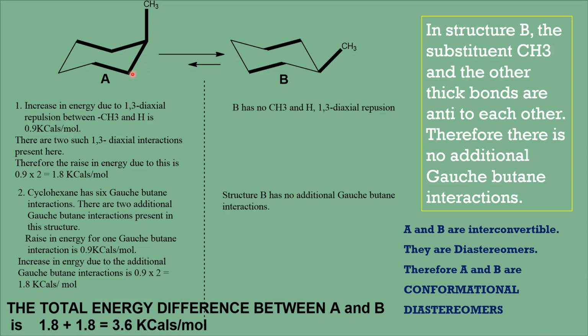At the same time, these two are interconvertible. These are conformers, so they are interconvertible, and at the same time they are not the mirror images of each other. Therefore, these are called conformational diastereomers.